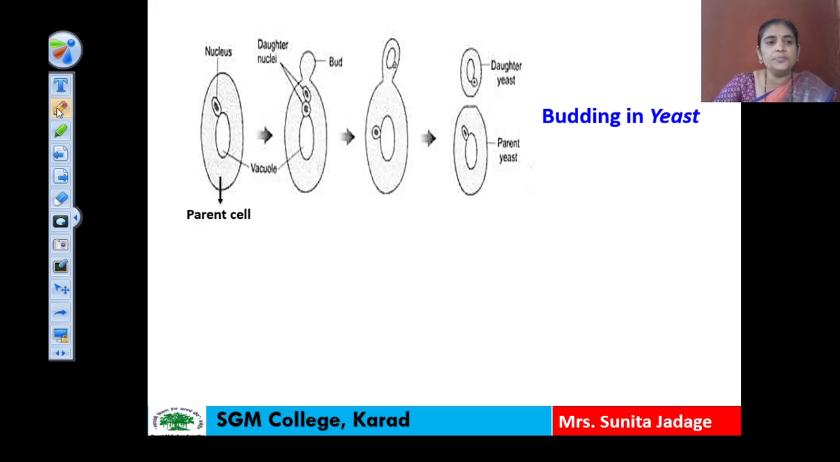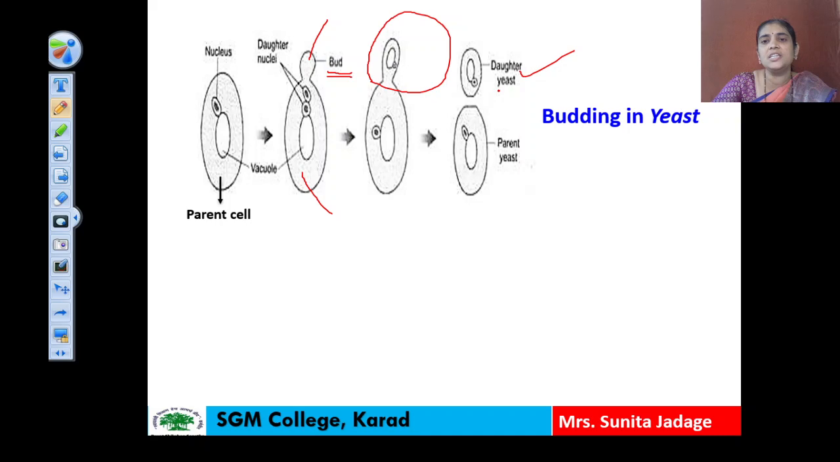Here you can see this is the parent cell of the yeast, and this parent cell divides into 2 cells. Here you can see this is the larger cell and this is the smaller cell. This smaller cell is known as a bud. First of all, this parent cell divides into two cells. The larger cell is the parent cell and the smaller cell is called a bud. Afterwards, that bud grows in size, and after completion of some growth, this bud detaches from the parent cell and grows as a daughter organism or daughter cell.